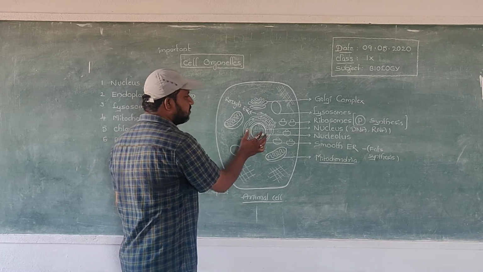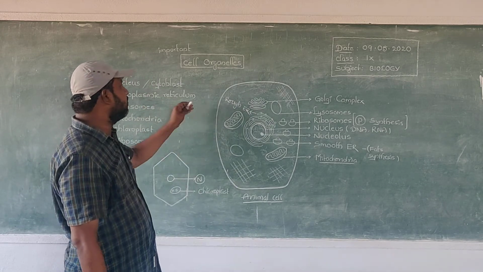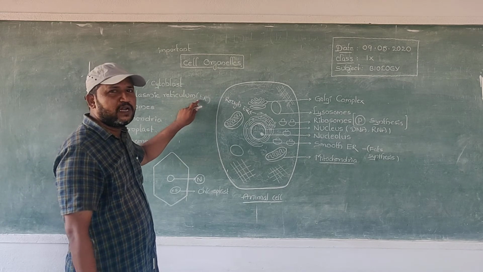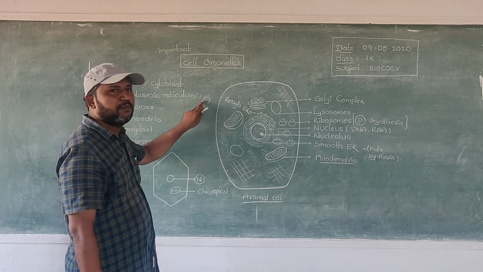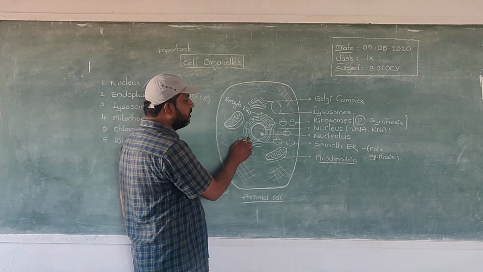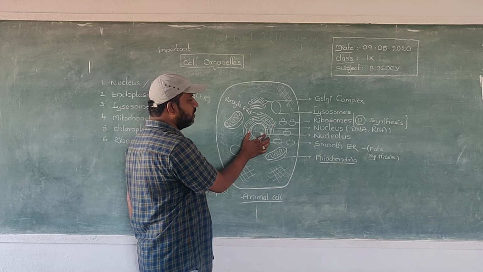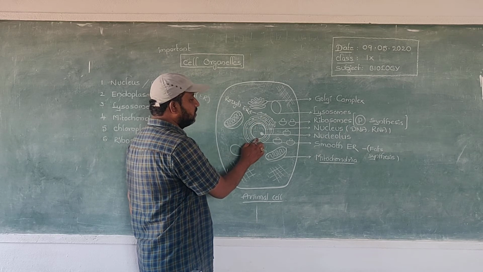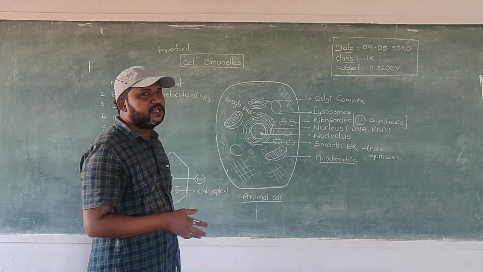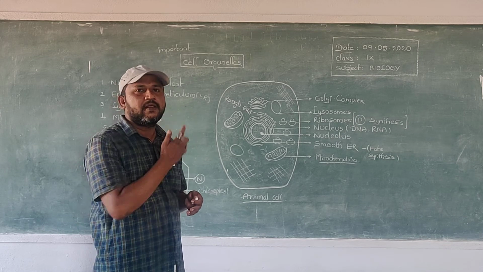That's about the nucleus. And then second one, endoplasmic reticulum. It is otherwise known as ER. E stands for endoplasmic, R stands for reticulum. This is a very important structure. This endoplasmic reticulum is present on the surface of the nucleus. This is the nucleus. This is the surface of the nucleus. This endoplasmic reticulum covers the nucleus. This endoplasmic reticulum is a very important organelle in the cell.